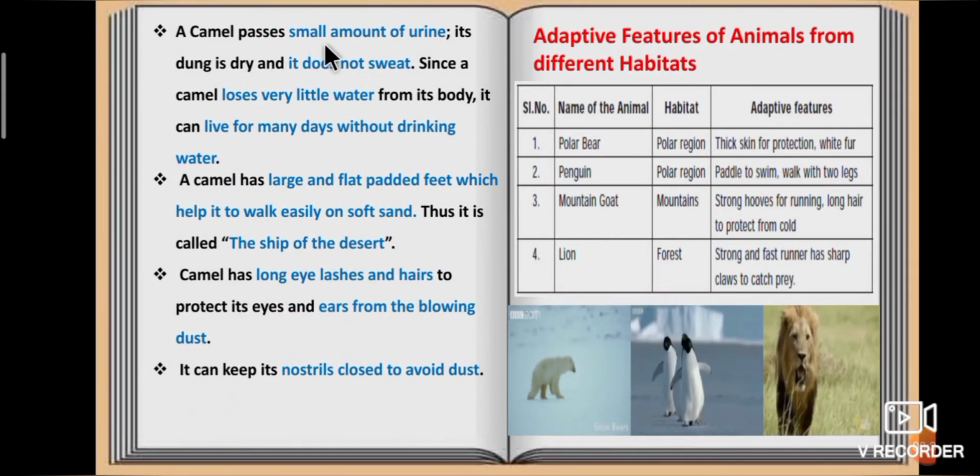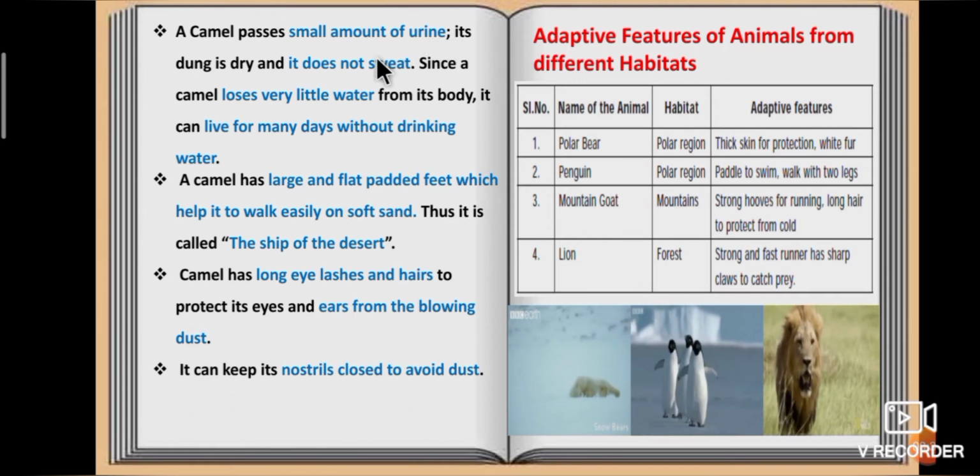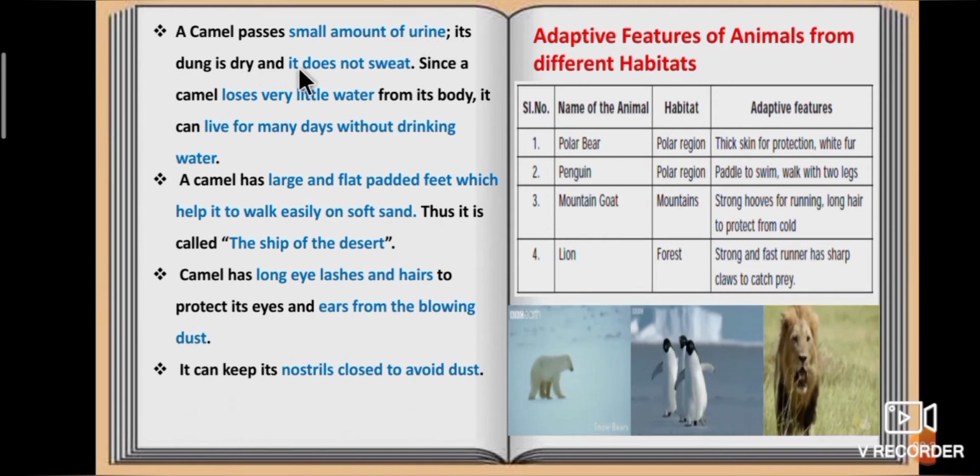A camel passes a small amount of urine. Its dung is dry and it does not sweat. Since a camel loses very little water from its body, it can live for many days without drinking water.